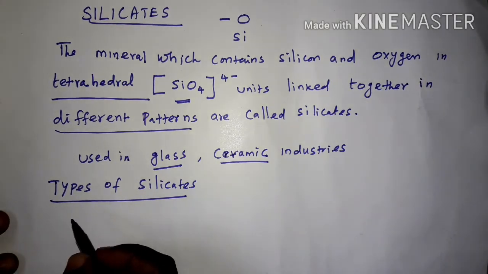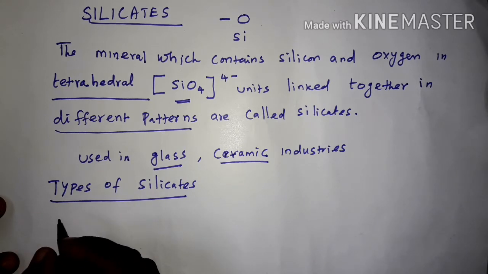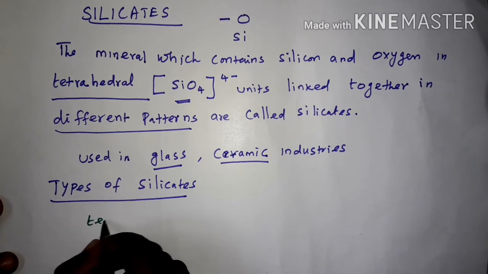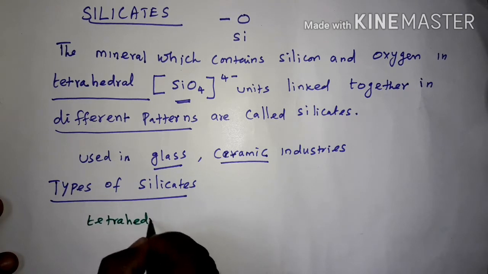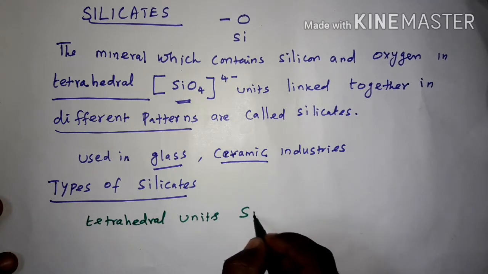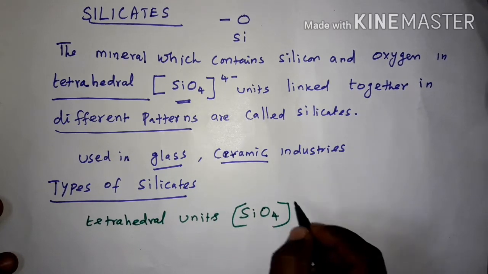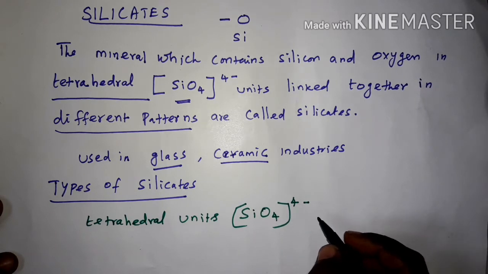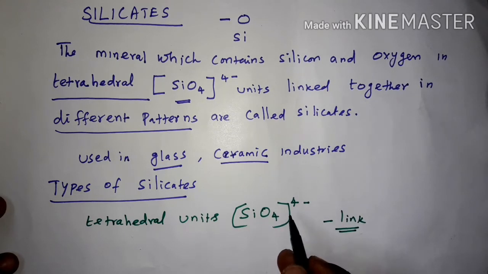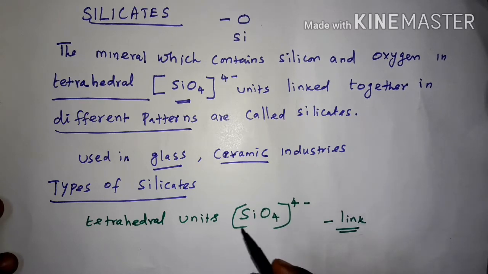Now, types of silicates. There are several types, based on the way in which the tetrahedral units, that is SiO4 4 minus, are linked together. The way these SiO4 4 minus units are linked in a structure. So according to that structure, we are going to have different types.